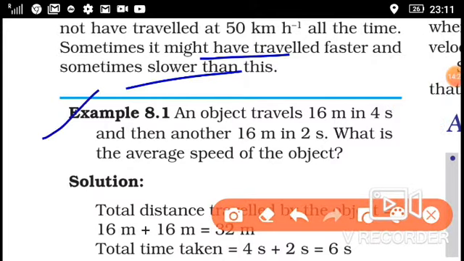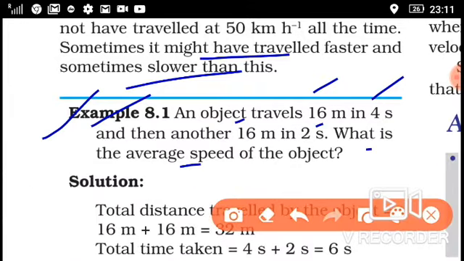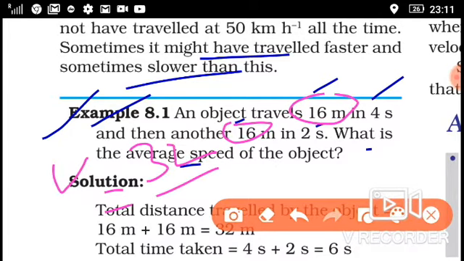Okay, now this is another example. I will also explain this example. An object travels 16 meter in 4 seconds and another 16 meter in 2 seconds. Then what is the average speed of the object? Average speed means total distance upon total time. Now the total distance is 16 and 16, so 32 is the total distance and the total time is 6 seconds.